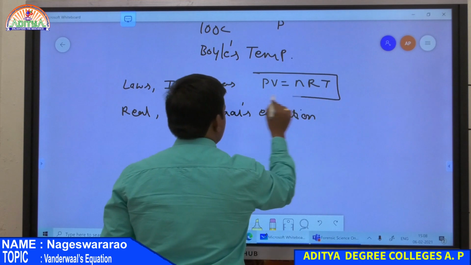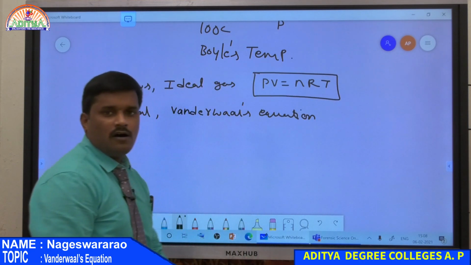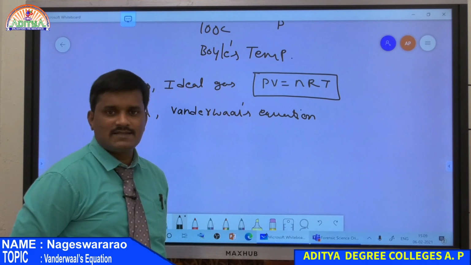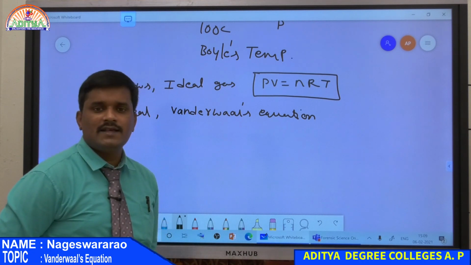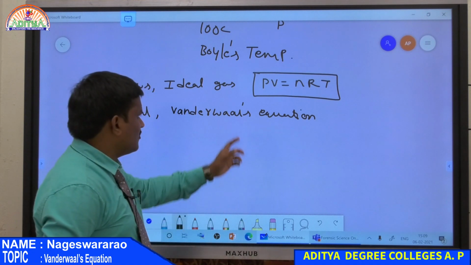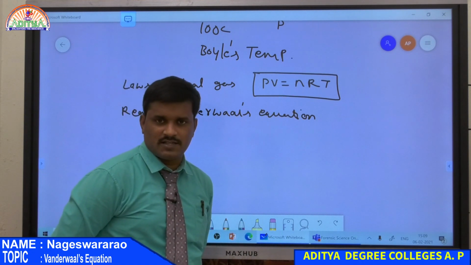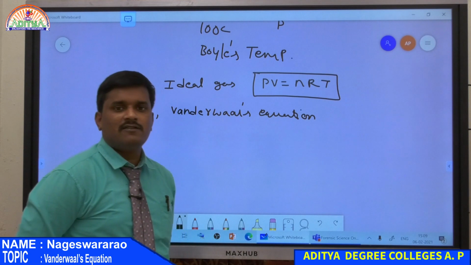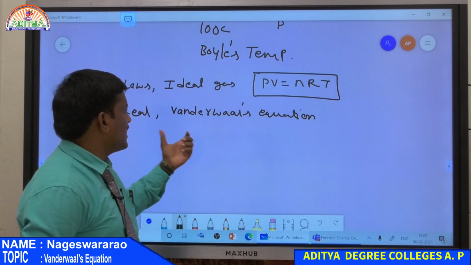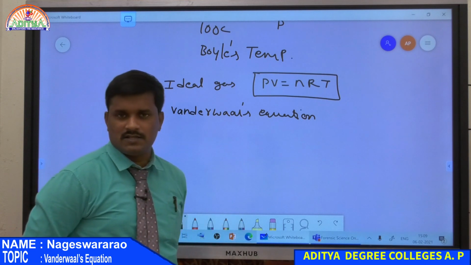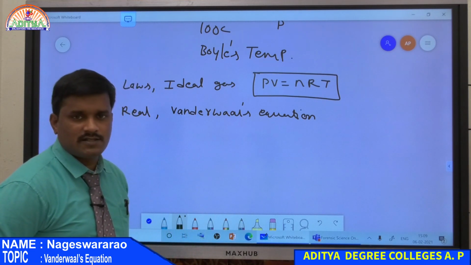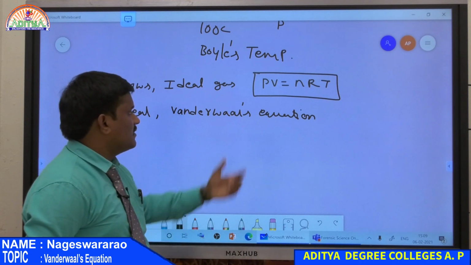But no gas in nature is ideal. All the gases exhibit some deviations from the gas laws. Therefore, all the gases present in nature are real gases and do not obey the PV is equal to nRT equation. That is why Van der Waals derived an equation for real gases which obeys the gas equation at all given conditions. That gas is nothing but real gas and that equation is nothing but the Van der Waals equation.